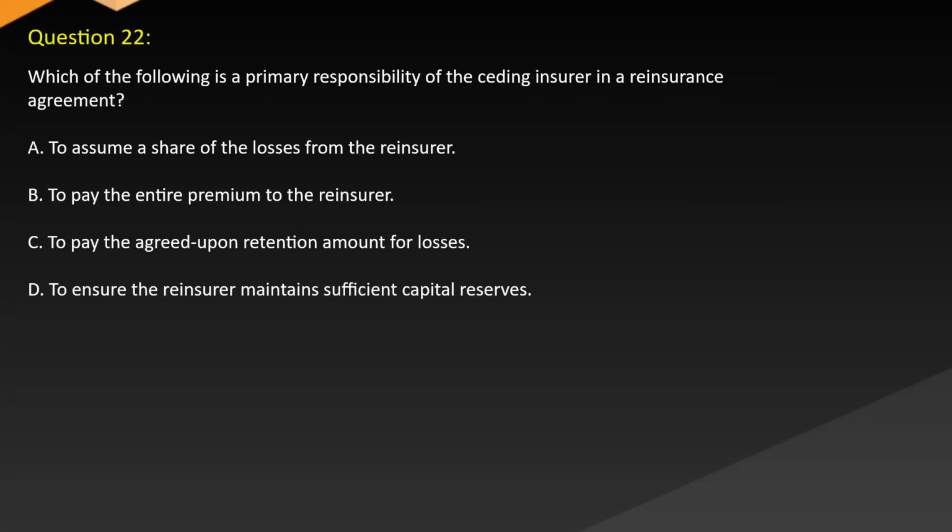Question 22. Which of the following is a primary responsibility of the ceding insurer in a reinsurance agreement? A. To assume a share of the losses from the reinsurer. B. To pay the entire premium to the reinsurer. C. To pay the agreed upon retention amount for losses. D. To ensure the reinsurer maintains sufficient capital reserves.